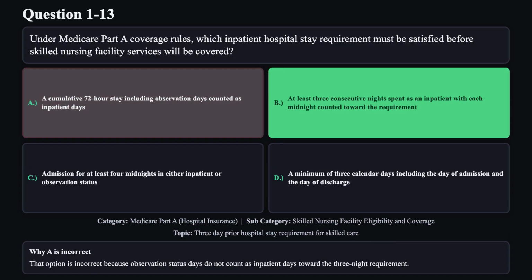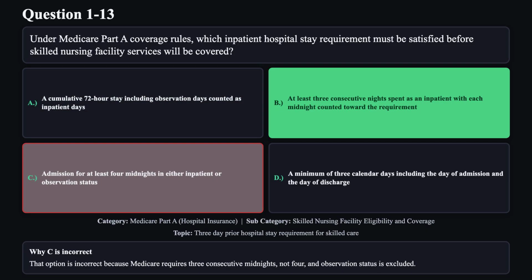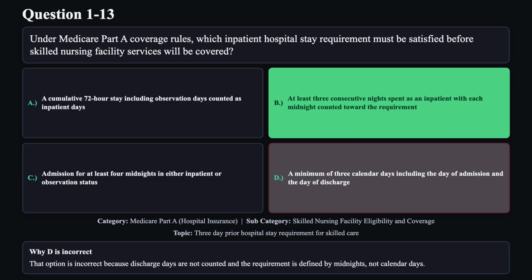Reason A is not correct. That option is incorrect because observation status days do not count as inpatient days toward the 3-night requirement. Reason C is not correct. That option is incorrect because Medicare requires 3 consecutive midnights, not 4, and observation status is excluded. Reason D is not correct. That option is incorrect because discharge days are not counted and the requirement is defined by midnights, not calendar days.